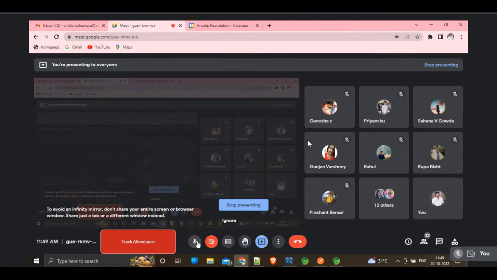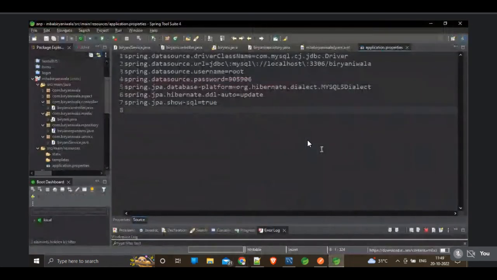Okay, sorry. So these are the different properties we are mentioning here. By default these slashes are added, so let's remove the slashes. We don't need slashes here. Save all five properties, guys. This is how you have to write the properties for your application. Remember, you have to add two different things. One is the SQL dependency in the pom.xml, and you have to write the properties in application.properties.